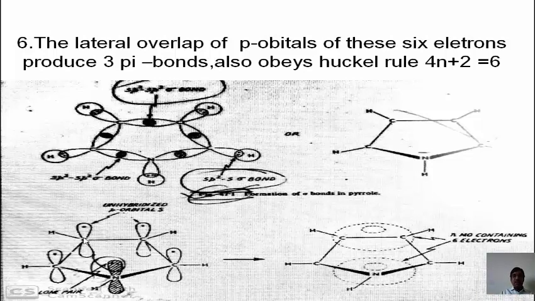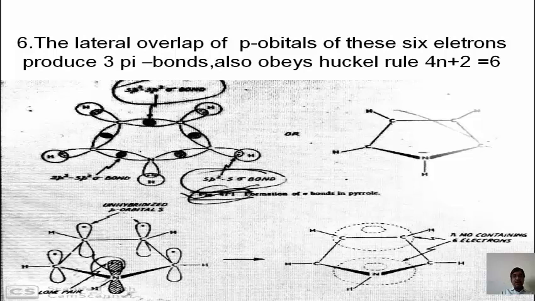We have already said that each carbon atom carries one unhybridized p orbital which is perpendicular to the plane of the sigma bonds. These 4 carbon atoms overlap sidewise. This orbital overlaps with this one, forming a pi bond. This orbital overlaps with this one, forming a pi bond. So there are 2 pi bonds and 10 sigma bonds present in pyrrole.